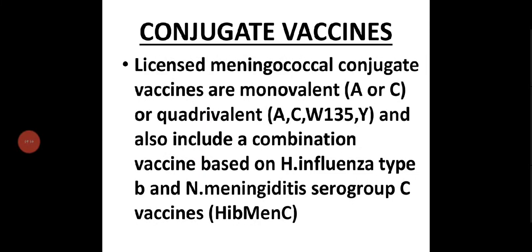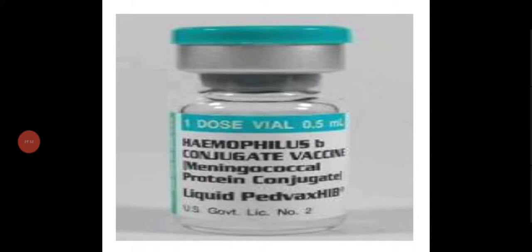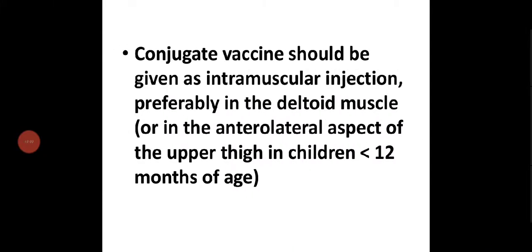The conjugate vaccine is a licensed meningococcal conjugate. Vaccines are monovalent, that is A or C, or quadrivalent ACW135 and Y, and also include a combination vaccine based on Haemophilus influenzae type B and Neisseria meningitidis serogroup C. These are the combined vaccines, also called conjugate vaccine. Conjugate vaccine should be given as an intramuscular injection, whereas the previous vaccine was given by the subcutaneous route, preferably in the deltoid muscle.